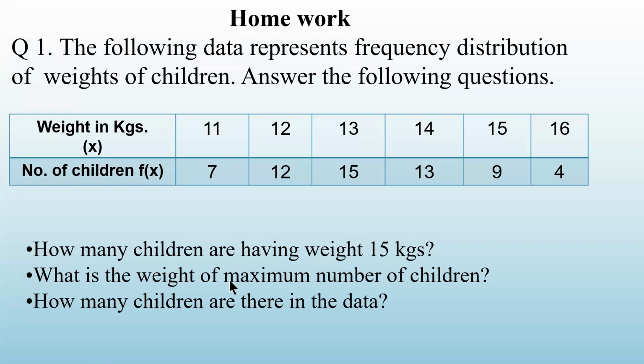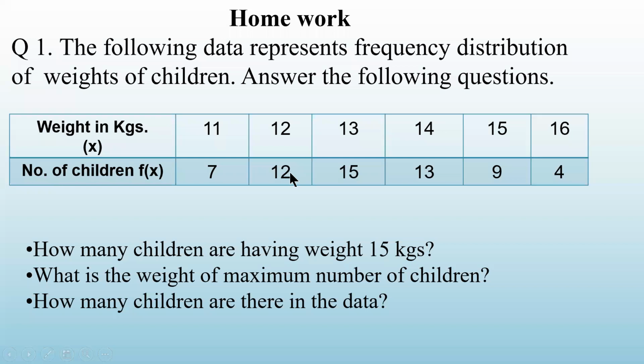Now one small homework is there. You can take the screenshot of this, or it is very simple, here itself we can do it. The following data represents frequency distribution of weights of children. This table is data regarding the weights of children. Answer the following questions. So you have to study this table. There are two rows in the table. First row is weight, which we denote by X, and second row is number of children having that much weight. So 11 weight, what is the frequency? 7. What does that mean? There are 7 children whose weight is 11.